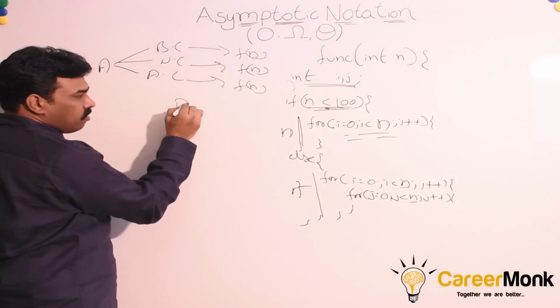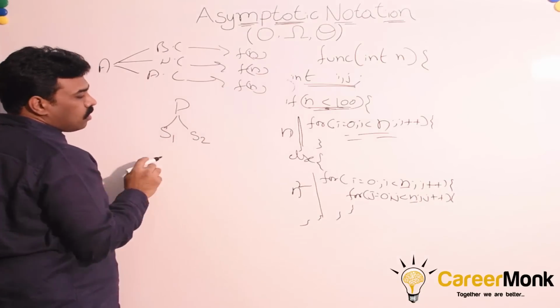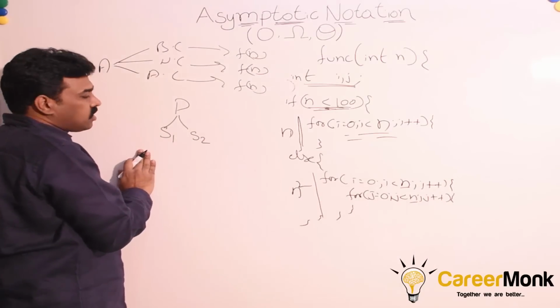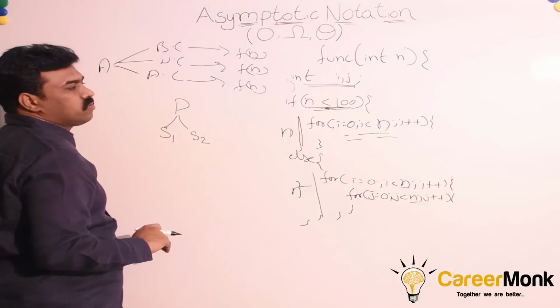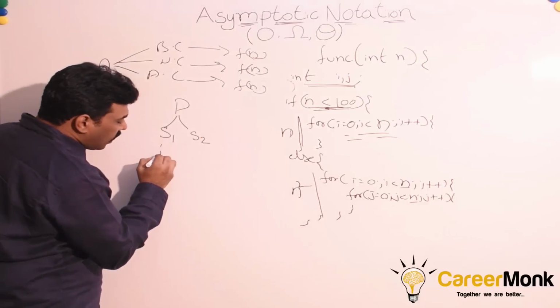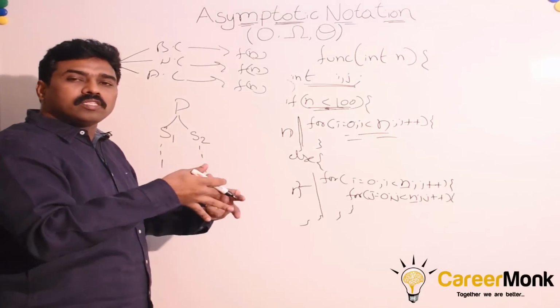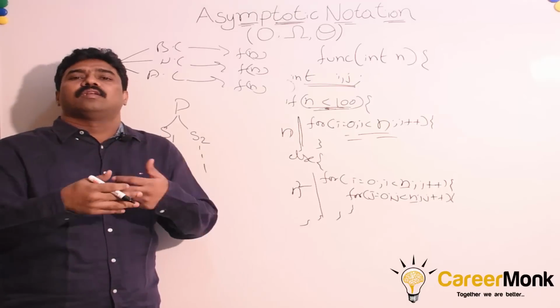Now for a given problem, if you have multiple solutions, S1 will have three functions, one for best case, worst case and average case. S2 will have three functions, a best case function, a worst case function and an average case function. And for each of the cases, in the best case which solution is better, in the worst case which solution is better, and in the average case which solution is better.